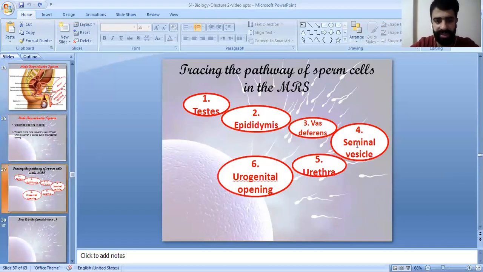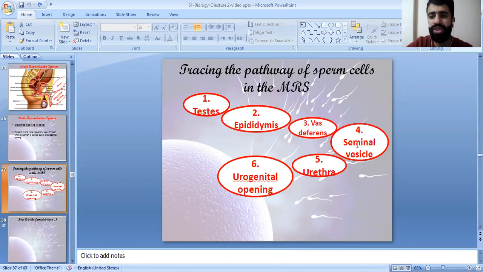So here, the sixth checkpoint. So we have testis, epididymis, vas deferens, seminal vesicle, urethra, and urogenital opening. You have to know these steps in order. Start at the level of the testis, the pathway of the sperms, move to the epididymis, the vas deferens, the seminal vesicle, urethra, and finally to the urogenital opening.